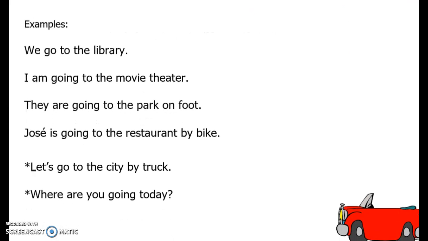So let's do some examples here. We go to the library. It's very simple, very straightforward. We go. So let's throw in our we, nosotros. The nosotros form is vamos. We are going to the library, la biblioteca. Oops, I threw an extra I in there. I knew something looked wrong. There we go. Biblioteca, period.